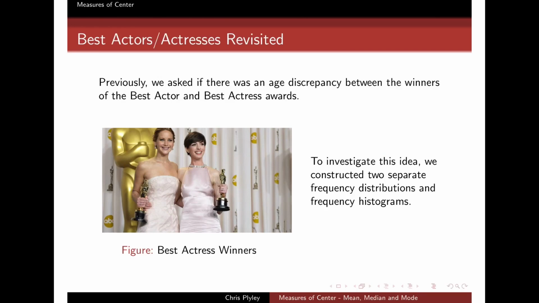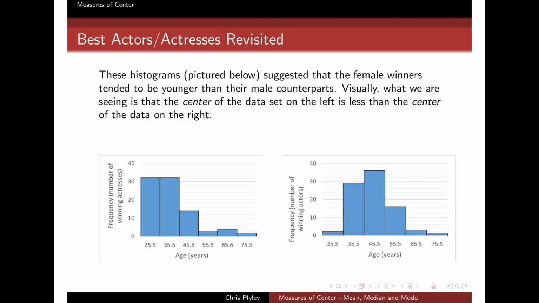If you remember earlier in the course, we talked about if we thought there was some sort of age discrepancy between the ages of those who happened to win Best Actor and Best Actress awards at the Academy Awards. And if you remember what we did, we looked at all of the ages of the actors and actresses who had won this award, and we sorted them into frequency histograms.